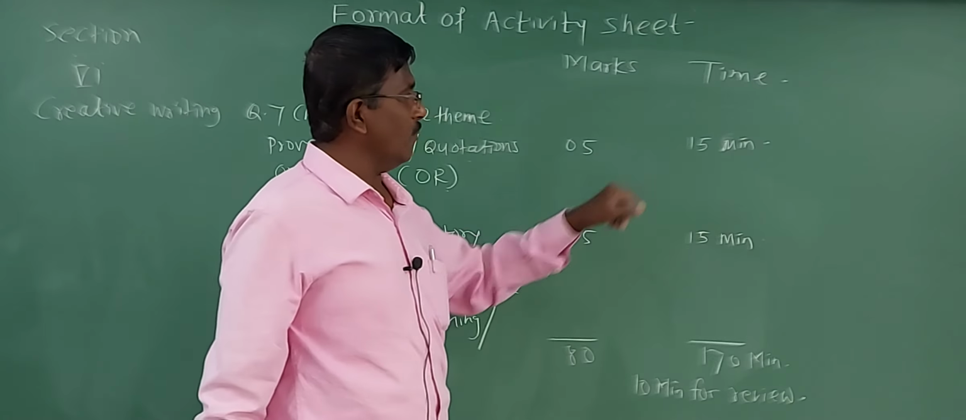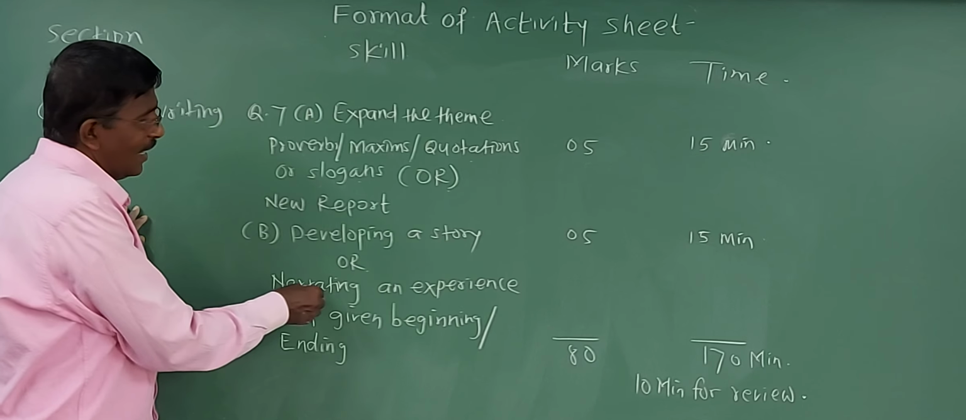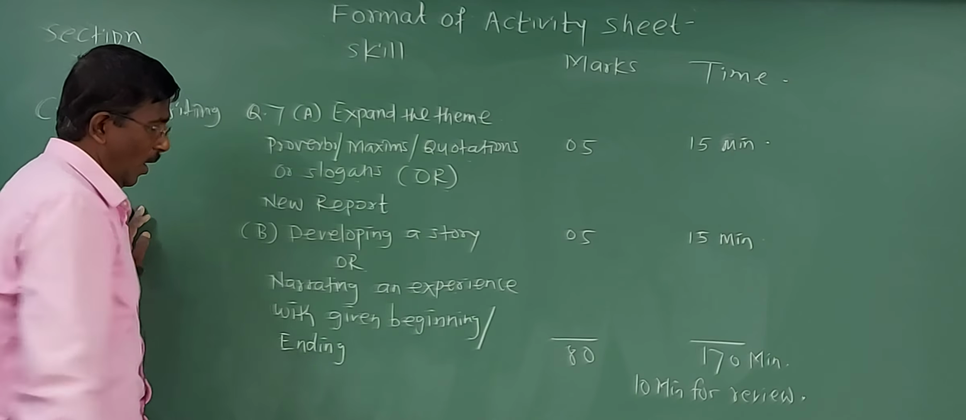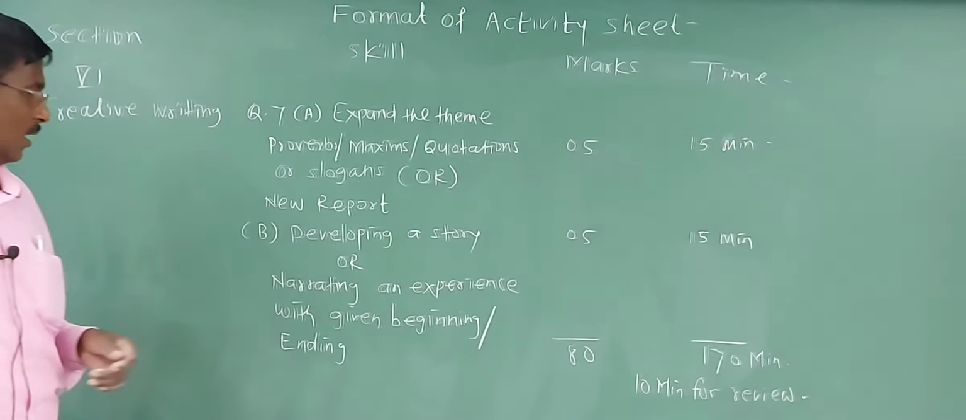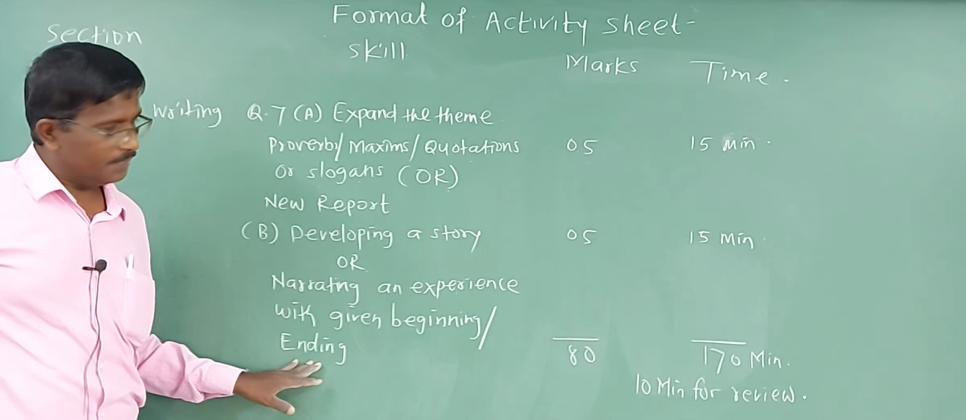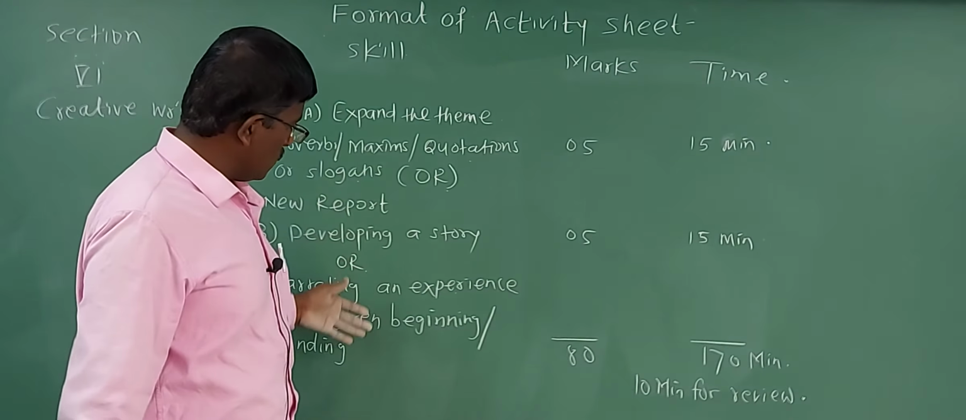And question number 7B is for developing a story. It is for 5 marks, and the time limit is 15 minutes. Within 15 minutes you have to cover it. Or the alternative is narrating an experience. What you have to do is write your experience, with either the beginning of the story given, or the end of the story given. So you have a lot of options.